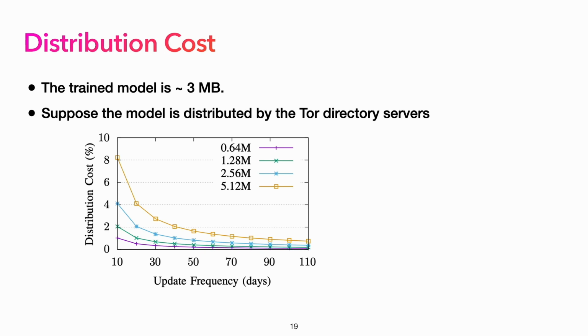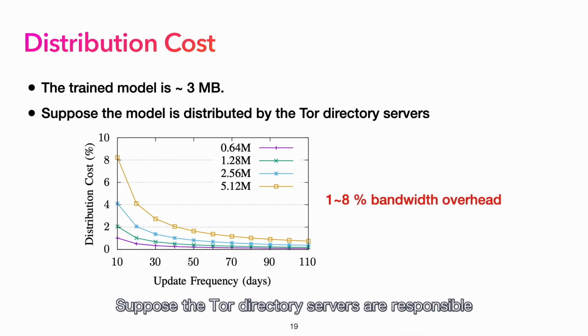Last but not least, since our defense utilizes a generator, we also care about its distribution cost. Suppose the top directory servers are responsible for distributing the trained model. According to our estimation, it only adds 1 to 8% extra bandwidth overhead to the existing bandwidth consumption, depending on how frequently and how many users will update the model.